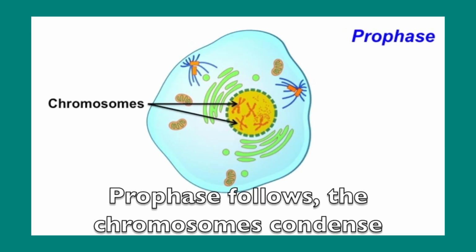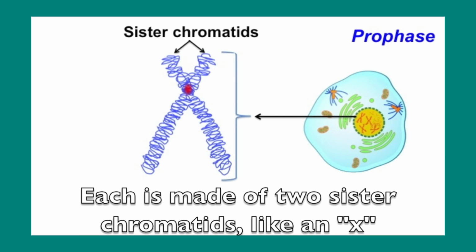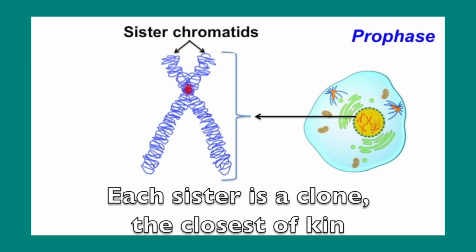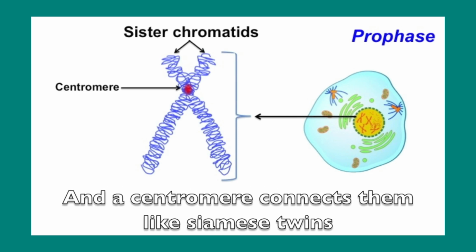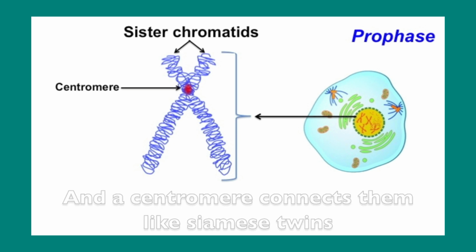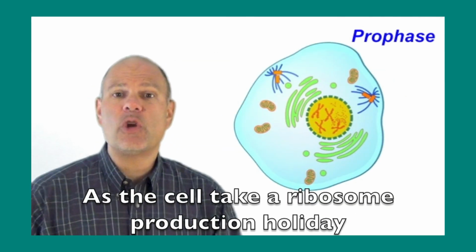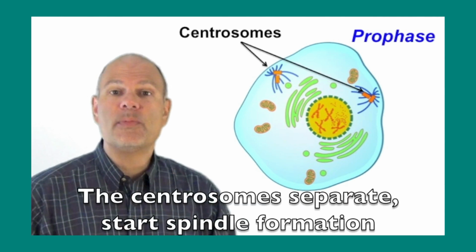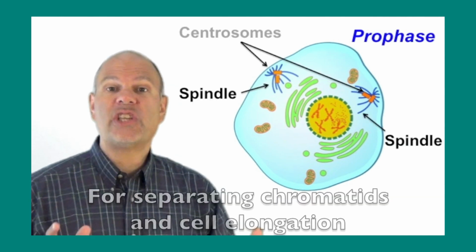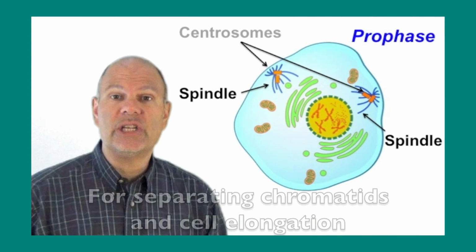Prophase follows, the chromosomes condense, each is made of two sister chromatids like an X. Each sister is a clone, the closest of kin, and a centromere connects them like Siamese twins. The nucleolus disappears and melts away as the cell takes a ribosome production holiday. The centrosome separates, starts spindle formation for separating chromatids and cell elongation.